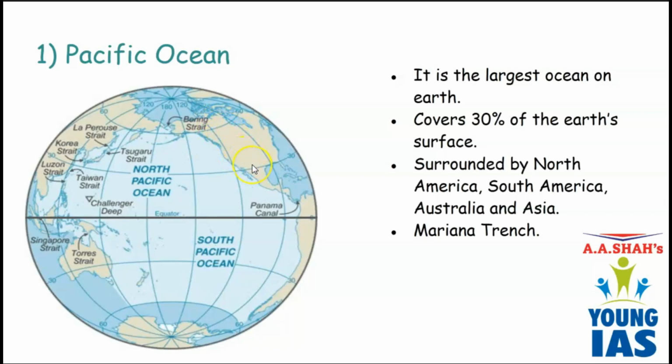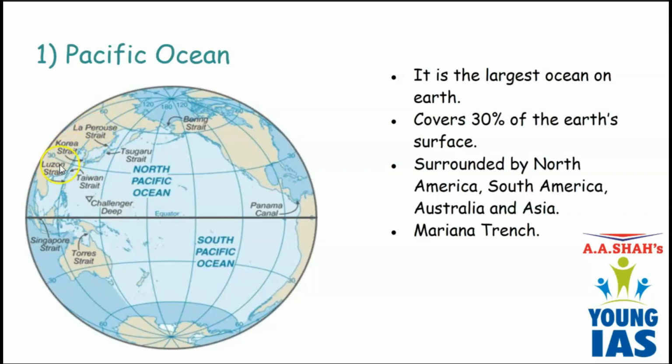This continent is North America, while this portion is South America. It has North America and South America on the eastern side, and on the western side it has Asia.